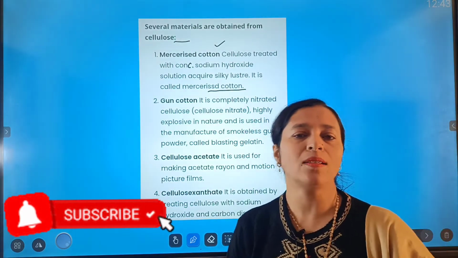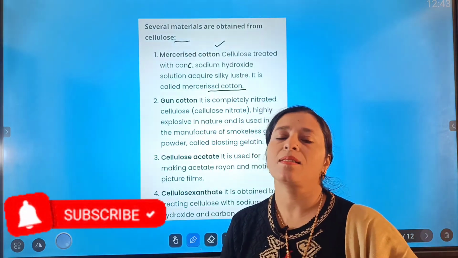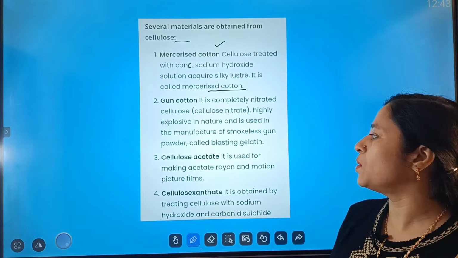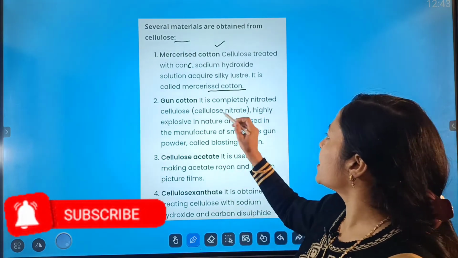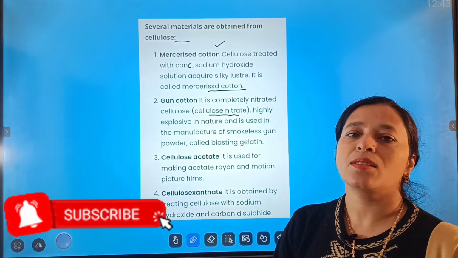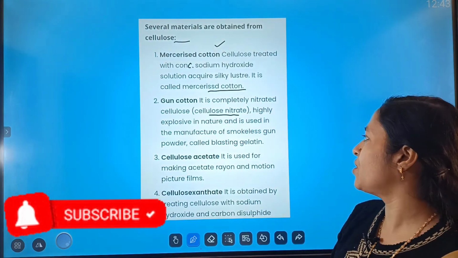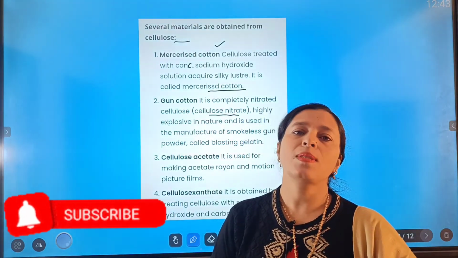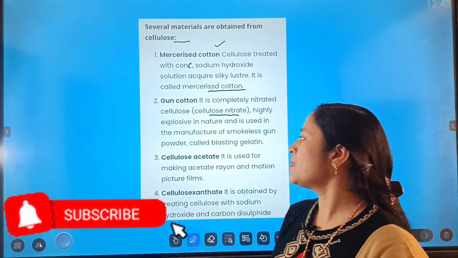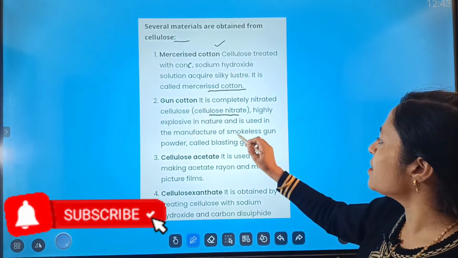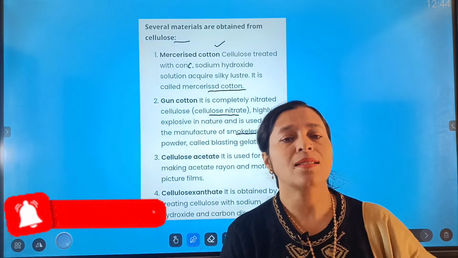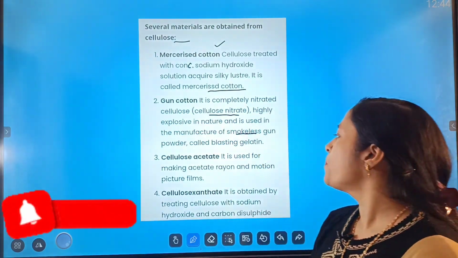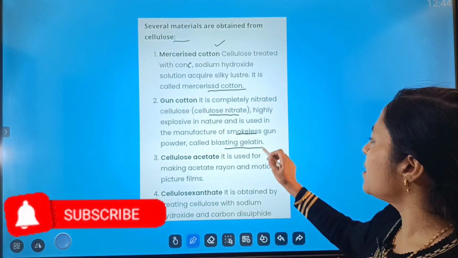The next one is gun cotton. As the name suggests, it is made for the preparation of gun powder. It's completely nitrated cellulose and it is also known as cellulose nitrate. It is highly explosive in nature when it is used as a gunpowder, and it is also smokeless gunpowder. It is also known as blasting gelatin.